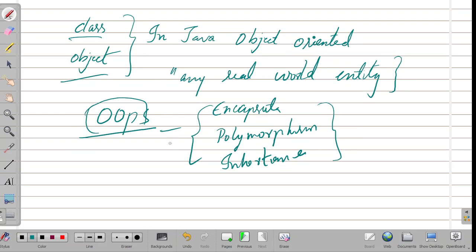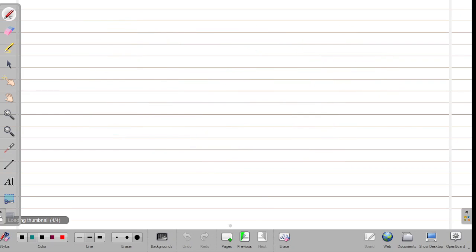As of now, we are going to start one sample program with simple syntax. Program execution starts with the main method. The main method is required, and it starts your program execution. In every program, the main method is compulsory. I am writing it here: public class main.